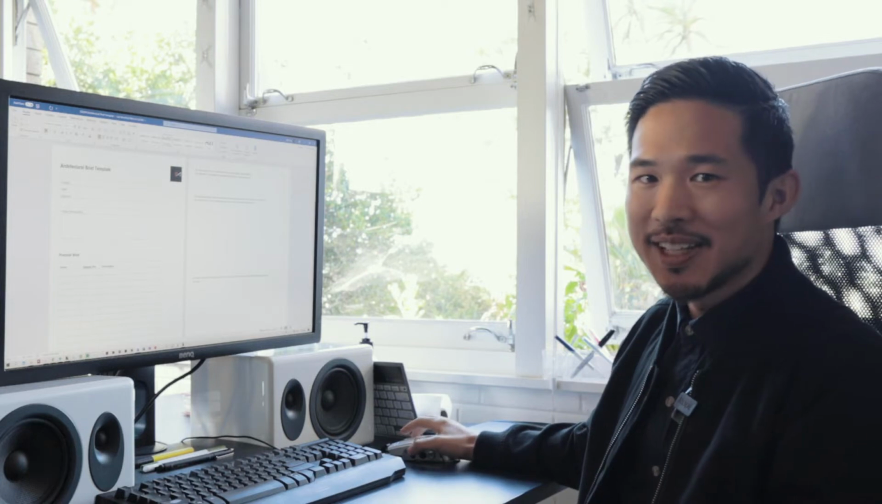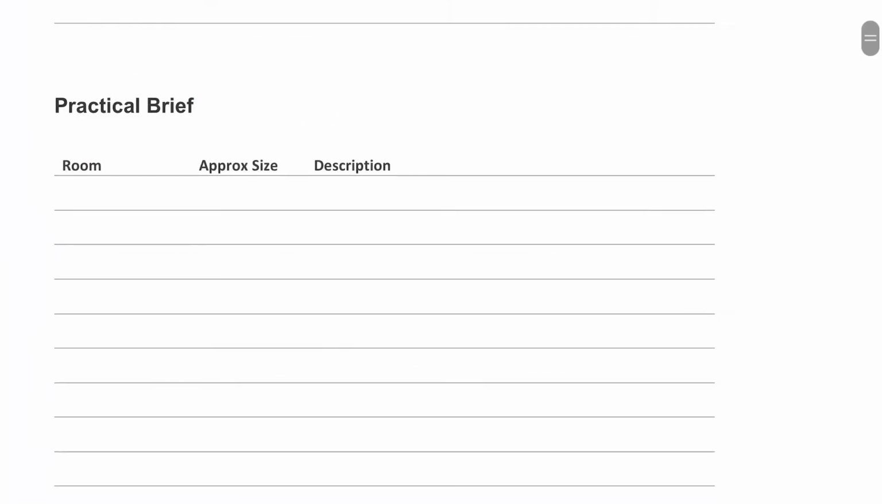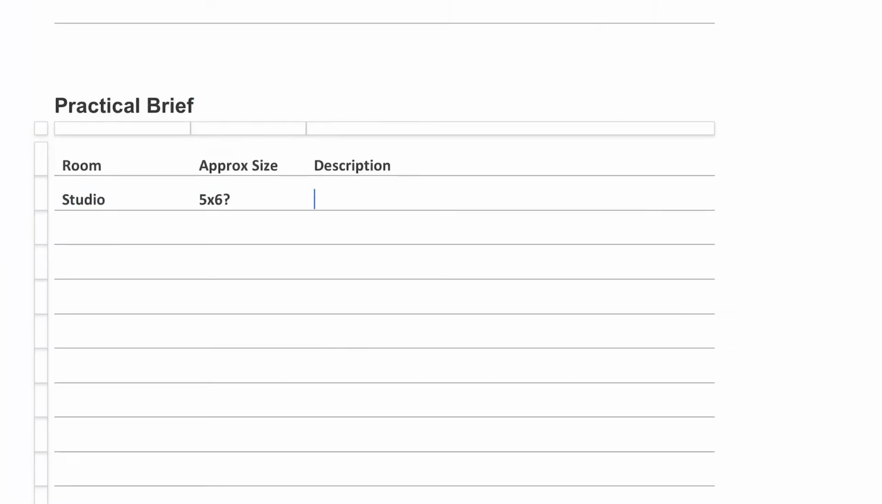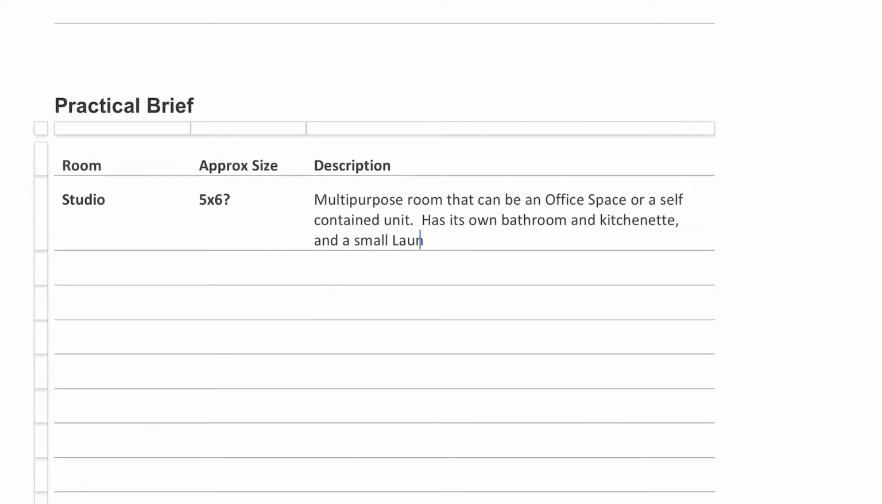So let's start by looking at the practical brief. And in the document, if you scroll down, the first part is quite self-explanatory. We just want to know the rooms that you want included, approximate size if you have any preference, and a description. And that really is the baseline for the project.